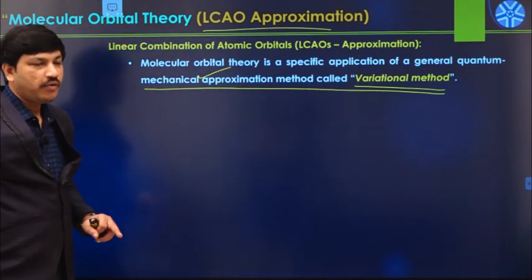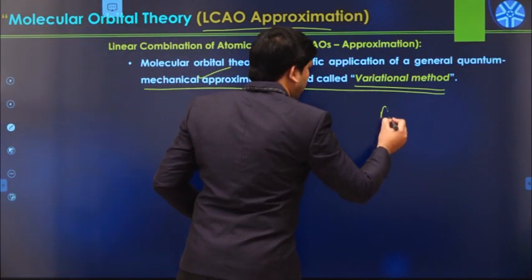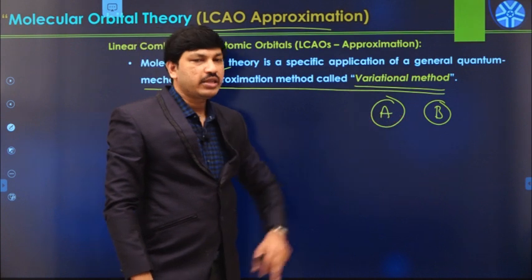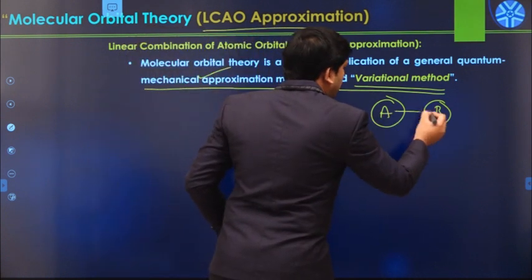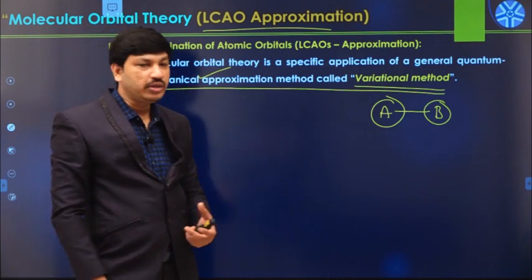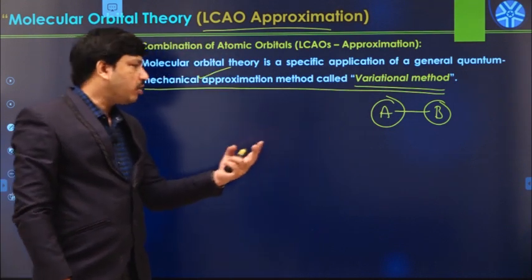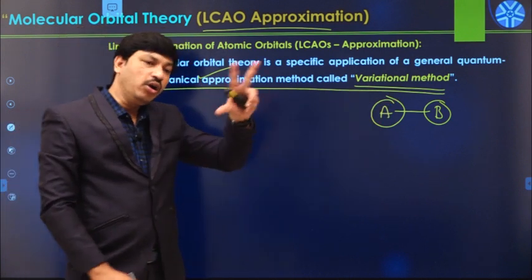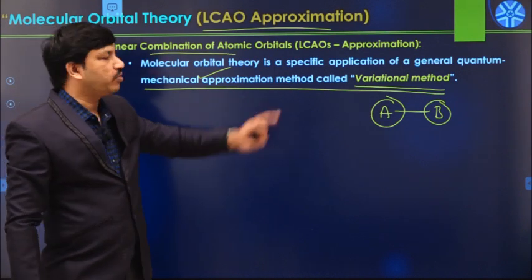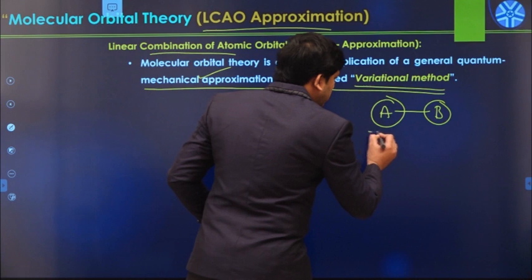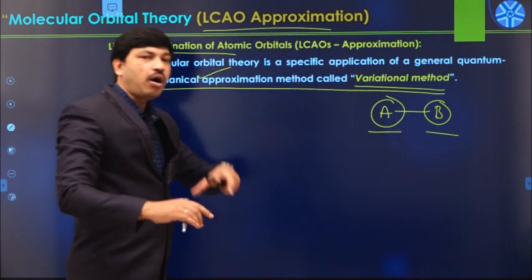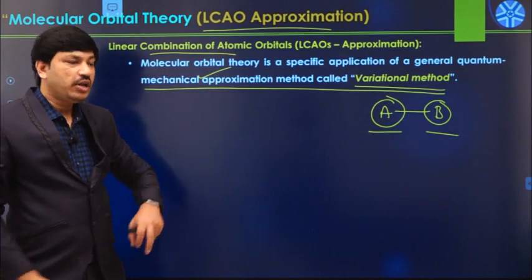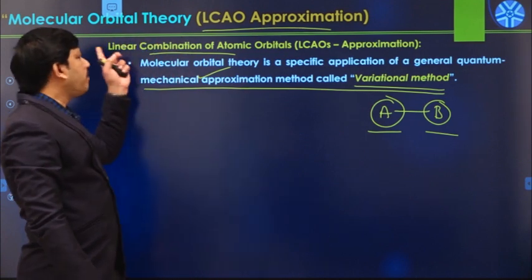According to molecular orbital theory, whenever there is a molecule formation between A and B, let us say A is one atom and B is another atom, and there is a formation of an AB molecule, the atomic orbitals from the A side and from the B side all together undergo a linear combination process, and that linear combination generates a new type of orbitals, called molecular orbitals.